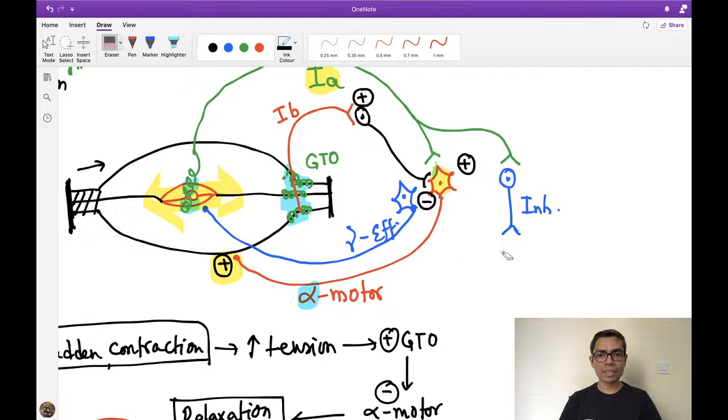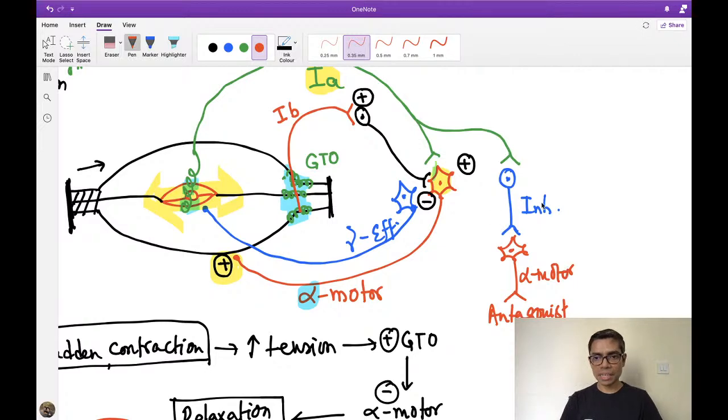This inhibitory interneuron is supplying the alpha motor neuron, but this alpha motor neuron is for the antagonist muscle. So this is also my alpha motor neuron.